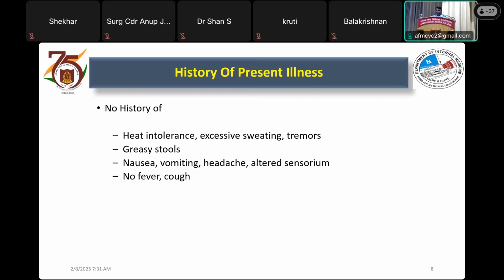However, there is no history of heat intolerance, excessive sweating, or tremors. No history of greasy stools, nausea, vomiting, headache, or altered sensorium. No history of fever or cough. So, can you analyze this negative history and tell us why we have taken this negative history?